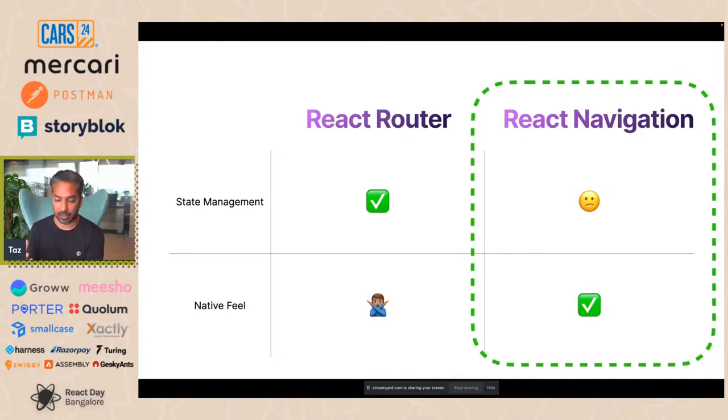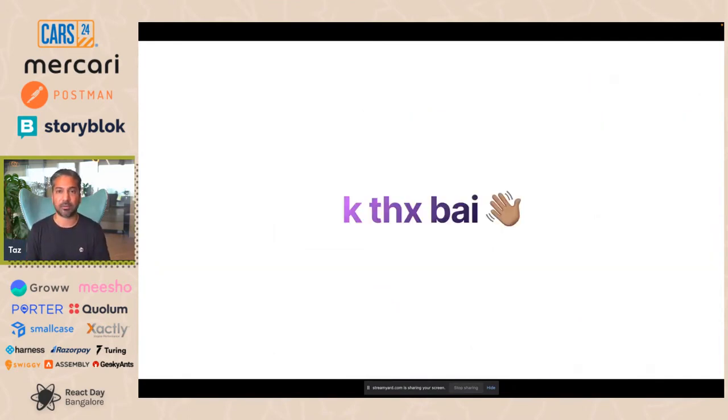And despite its flaws, the UX won't be ideal. The users will just have to live with it because that's the best we have. And I'm sure the team working at React Navigation is working really hard on it, and I'm sure they'll resolve these issues in time, and we'll just upgrade essentially as they release these features, and then our users can benefit at that time. And so, yeah, that's the current state of every platform navigation. Thanks so much for your time.